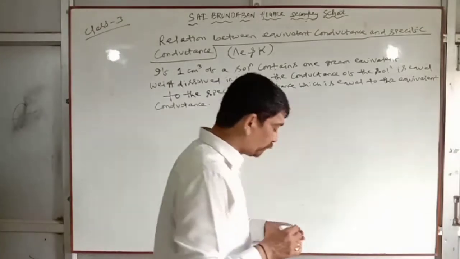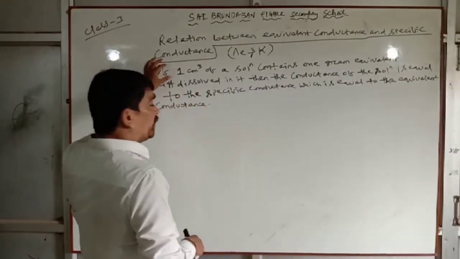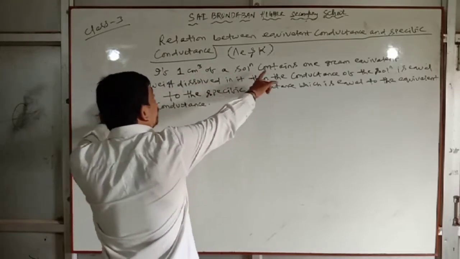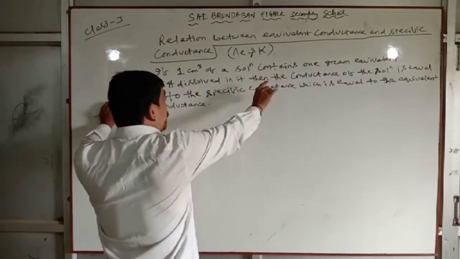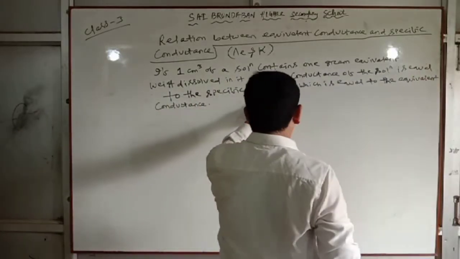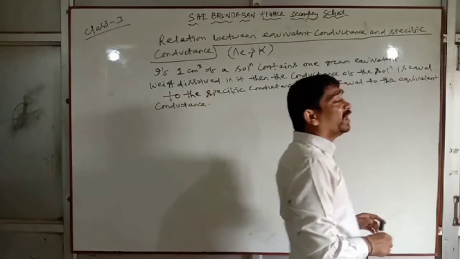Look at, very important term. You may write this or not, but this is the most important. If 1 centimeter of the solution contains 1 gram equivalent weight dissolved in it, then the conductance of the solution is equal to the specific conductance, which is equal to the equivalent conductance.